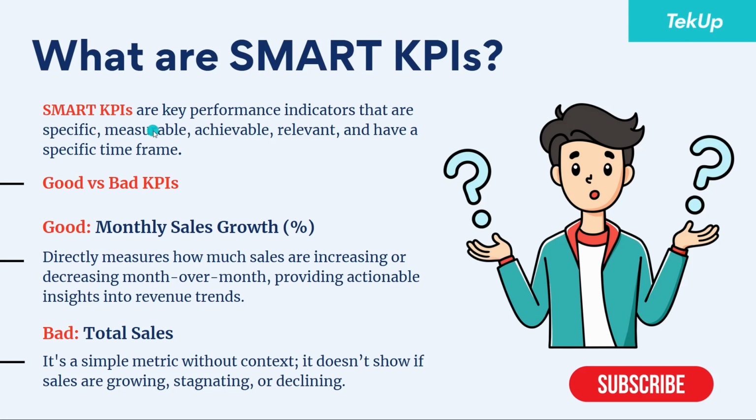Now, it must be measurable. The KPI must be measurable. For example, if they want to track customer conversion rates, what is the formula or how is this customer conversion rate measured? It must be achievable.